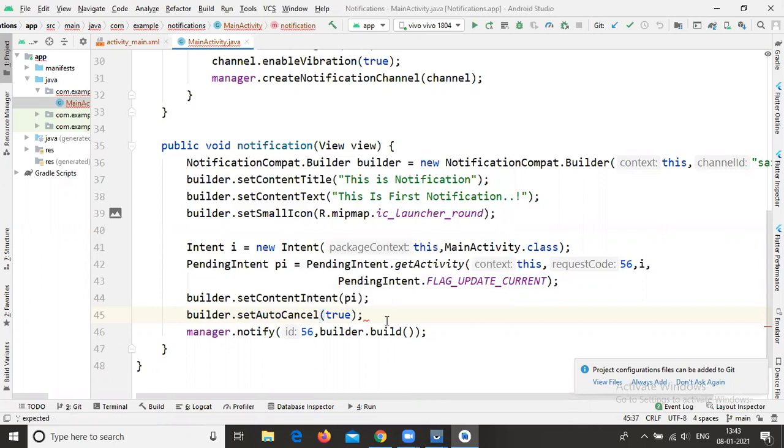Now run your application and check your output.